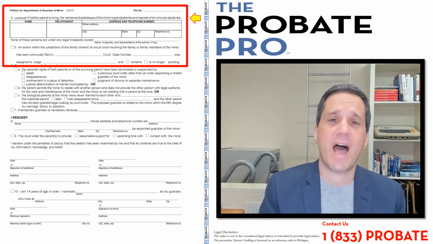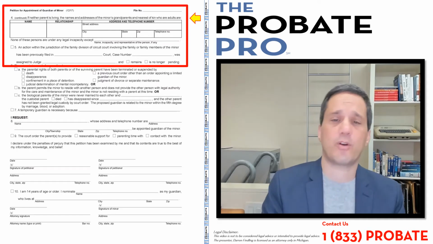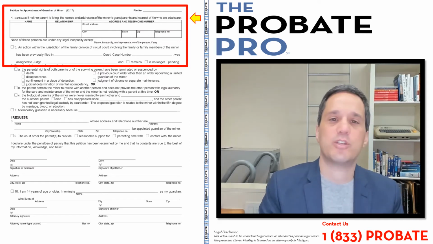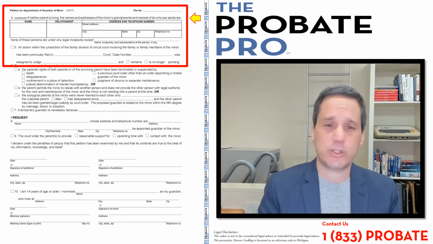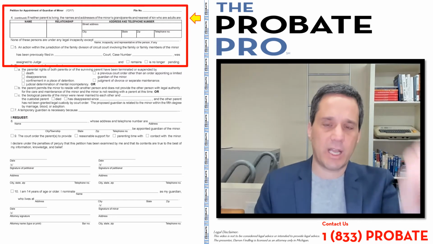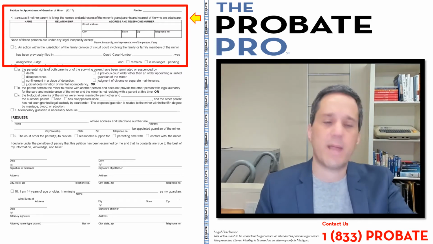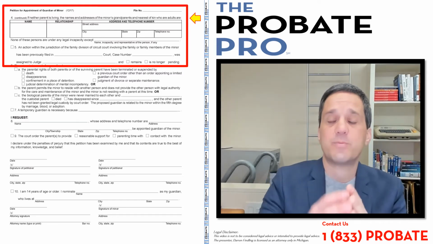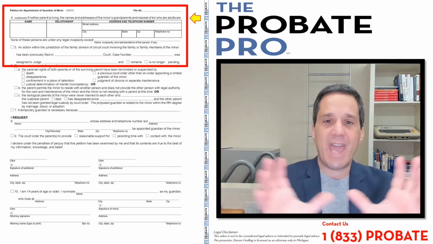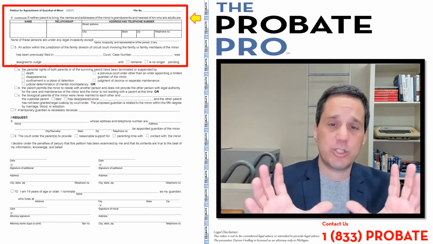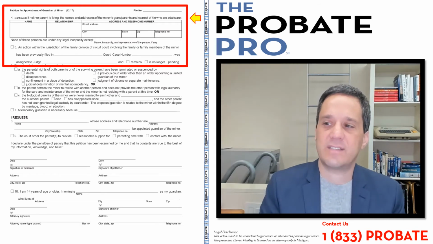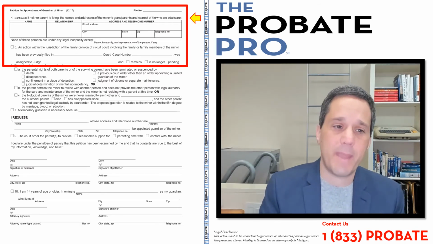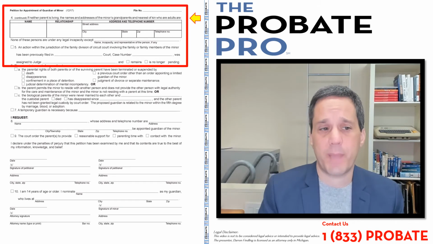Now section 5 is a reflection of whether there is other family division circuit court jurisdiction of the family or members that's currently pending. So you have to reflect that, because if there's already a custody dispute going on in the family division of the circuit court, and then this petition for guardianship is filed, they have to be potentially joined or connected. So you're reflecting the existence of that and whether it remains or is no longer pending.